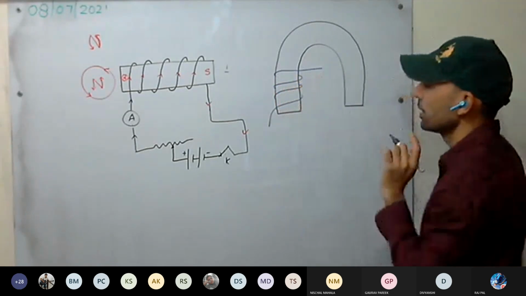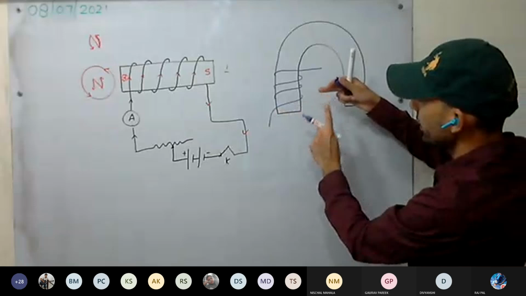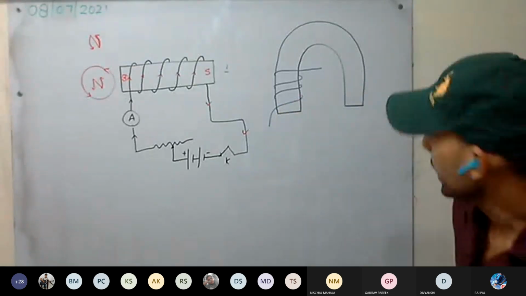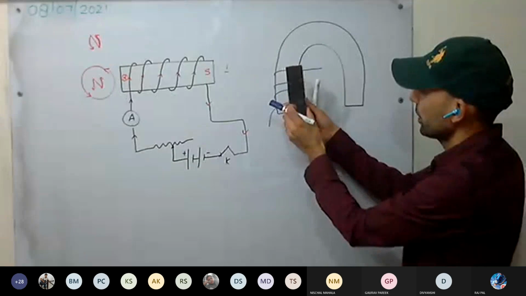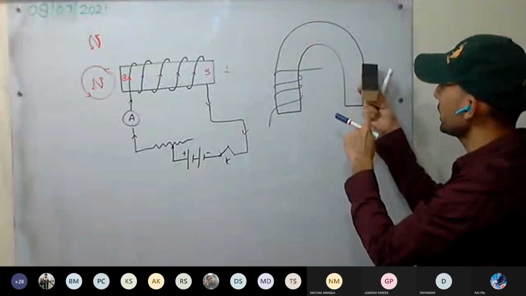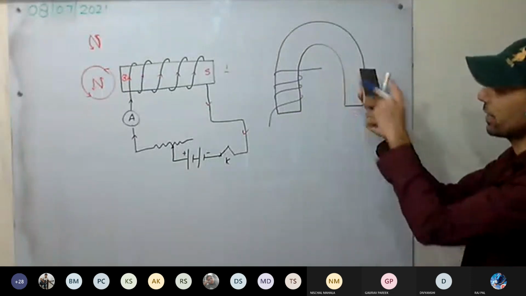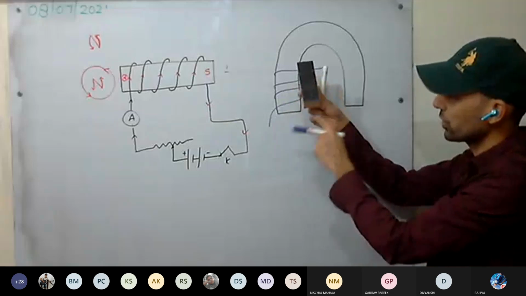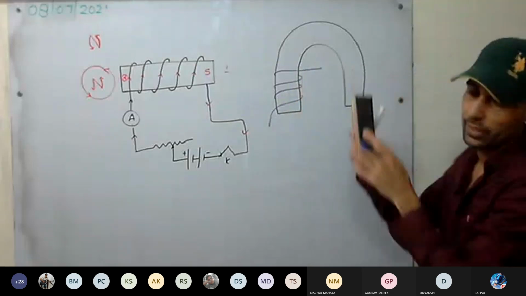Now see here how we are winding it. If you are taking this as one arm of the U shape, how are we winding? This way. Is it clockwise or anti-clockwise? Clockwise. It means this side we must wind anti-clockwise. If this side we are winding in this fashion, here we should wind in this way.